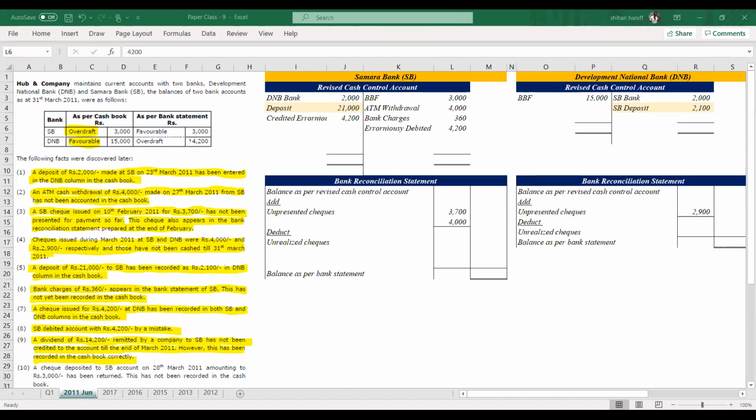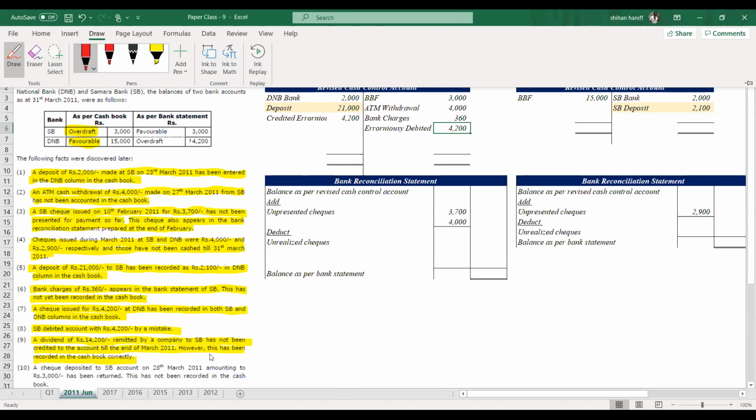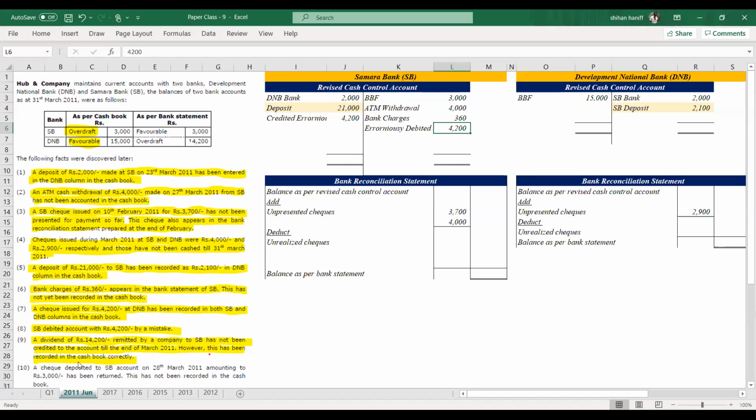It's not a direct deposit. It's unrealized. It is recorded in the cash book properly. Cash book is correct. In the cash book we have deposited, but it is not credited to the bank. So, unrealized checks 14,200.